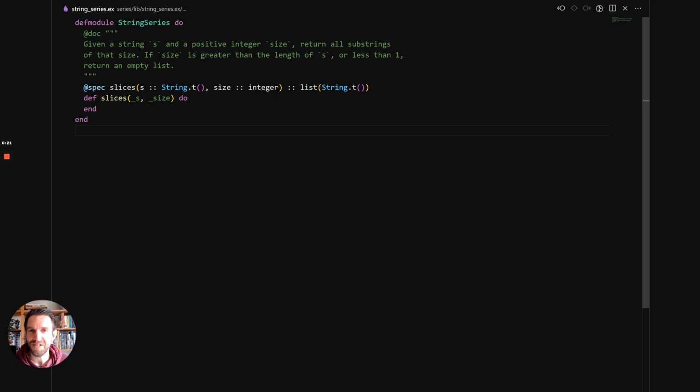So let's get started. The first thing that we did was we downloaded the series exercise, and if you don't know the exercise, what you get is you take a string and a number, and you then return all the slices, the series of that string. So if you have a string A, B, C, D, and you would return the slices of count 2, so that will be the second argument, and you get AB, BC, CD. So it's like a sliding window. And that's it. That's the entirety of the exercise. So let's see how we can solve that in Elixir.